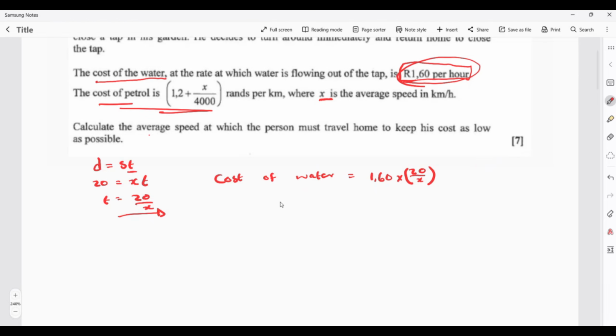Okay, fine. What about the petrol? For the petrol, we're going to apply the same thing. For petrol, we know the cost of petrol.